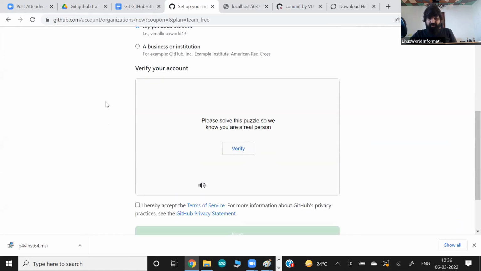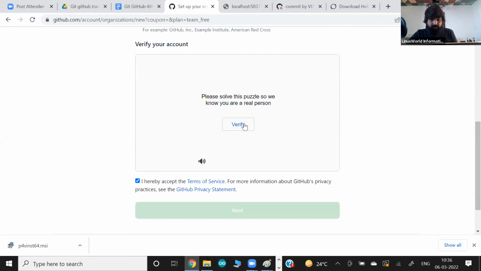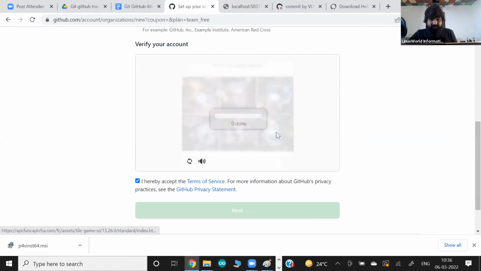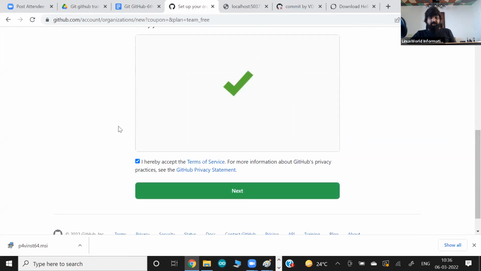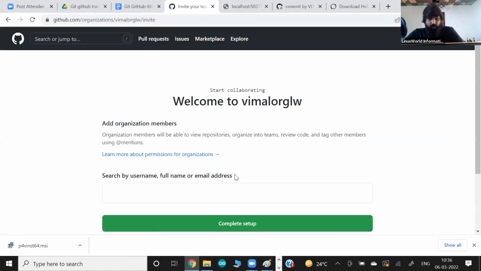So nothing very complex. Okay, I just accept the terms. Pick the spiral galaxy captcha kind of thing. I think this is the spiral. Done. And now click. So they are going to set up your organization very quickly.